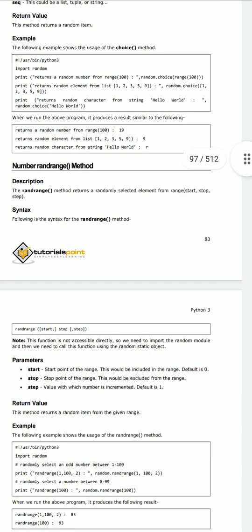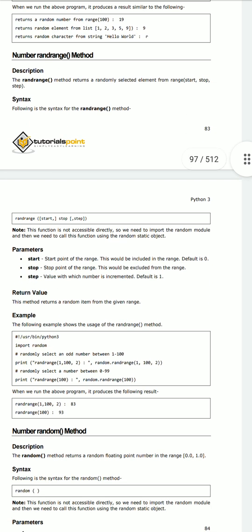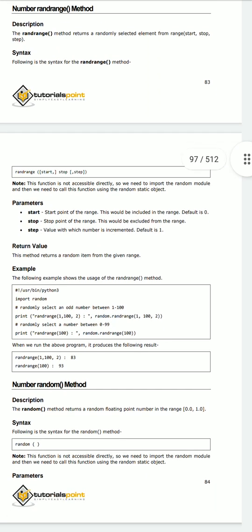That is the choice function. And next we have the other function called the randrange function. This function is similar to the choice function, but here it takes start, stop and step parameters. The start is the start point of the range, that means the range in which the values are going to be printed on the monitor. Then the stop of the range. And next one is the step. How can we increment the value within the particular range?